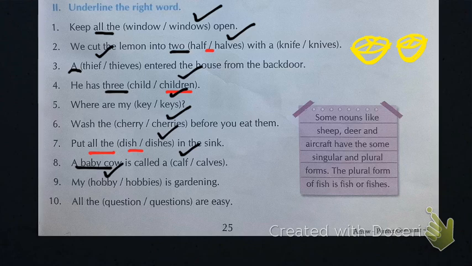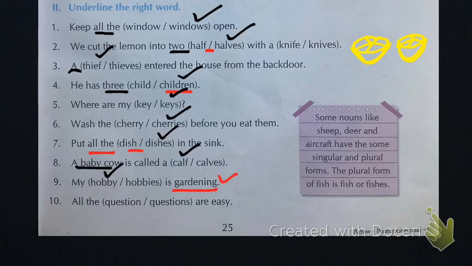Then hobby. "My hobby is gardening." Here it is talking about only one hobby, that is gardening. If he had talked about more hobbies, like "my hobbies are gardening and singing," or "my hobbies are reading and singing," then we would have ticked hobbies. But here it is talking about only one hobby, that is gardening, so we'll write hobby here.